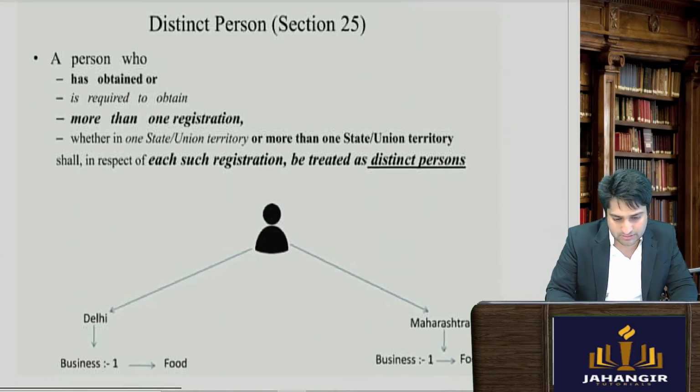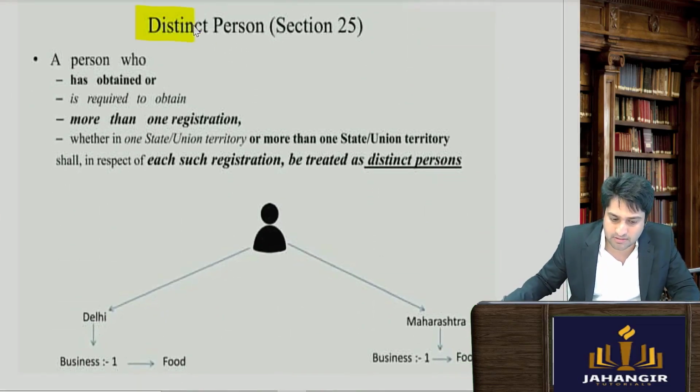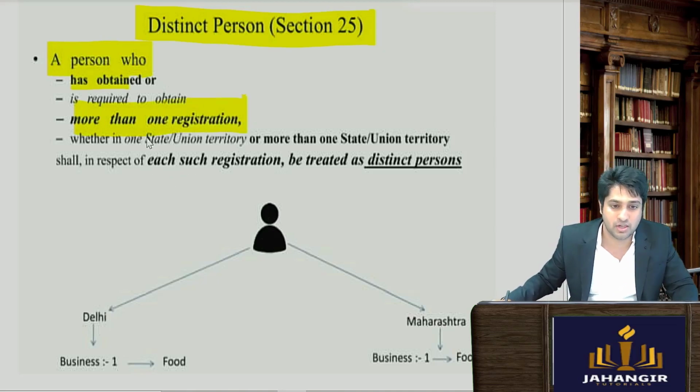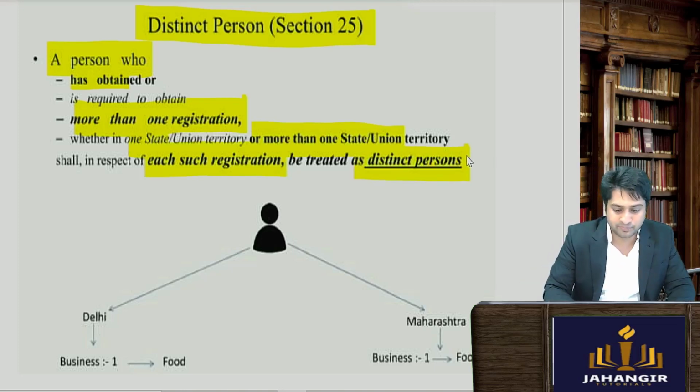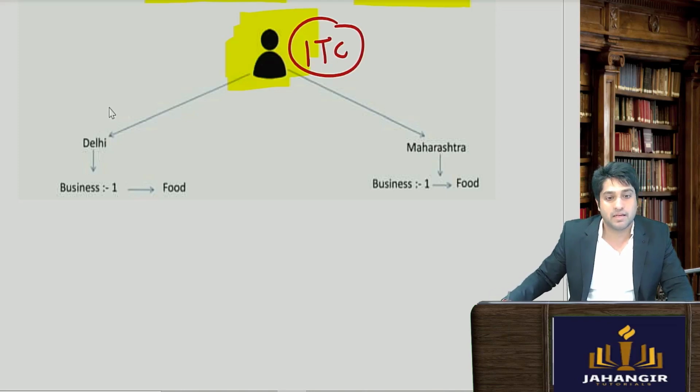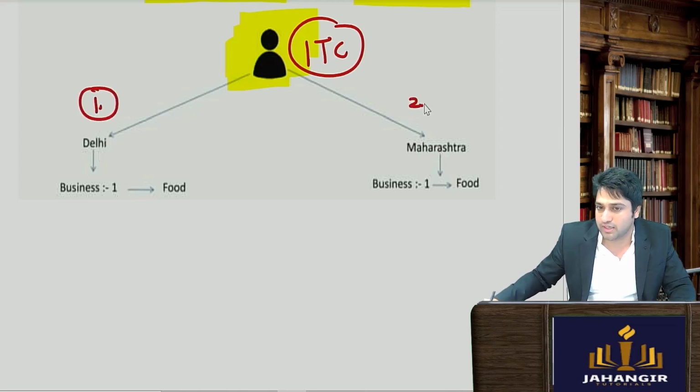Now simple section 25 subsection 4 and 5 पढ़ोगे तो उसमें लिखा है कि a person who has obtained more than one registration under GST, because that company would have more than one registration in one state or more than one state, each such registration shall be treated as a distinct person. Okay, so then you can have a unit, one company, ITC Limited. It can have a unit in Delhi, it can have a unit in Maharashtra. So they will have the same PAN but different